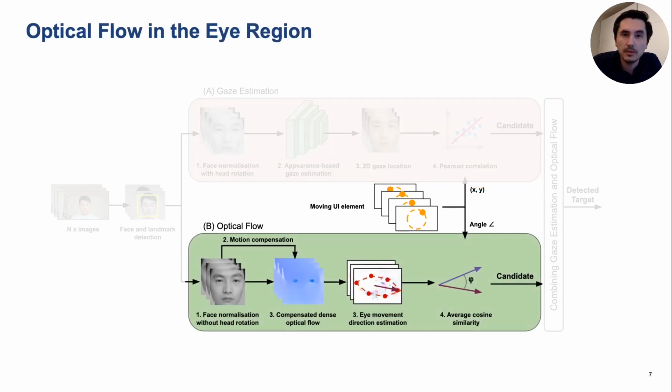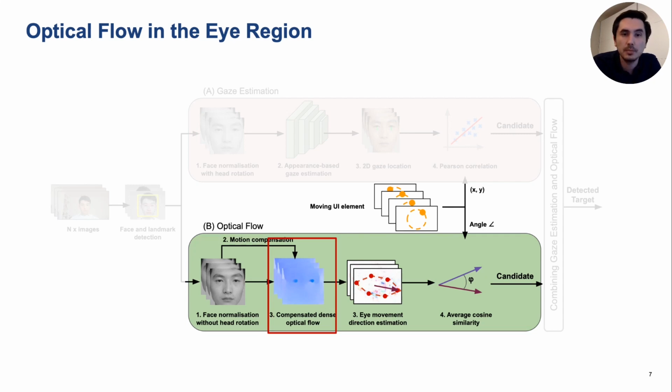The goal of the optical flow component is to complement the gaze estimator. Similarly to gaze estimation, the first step is to normalize the image. A key difference from the other normalization step is that we do not rotate the input image, since this will change the direction of the optical flow vectors.